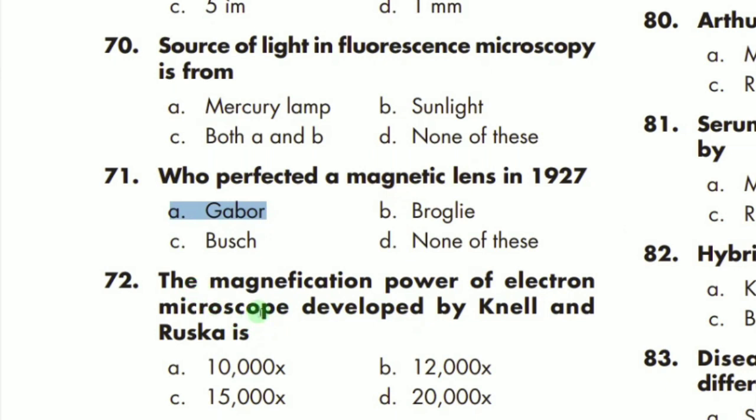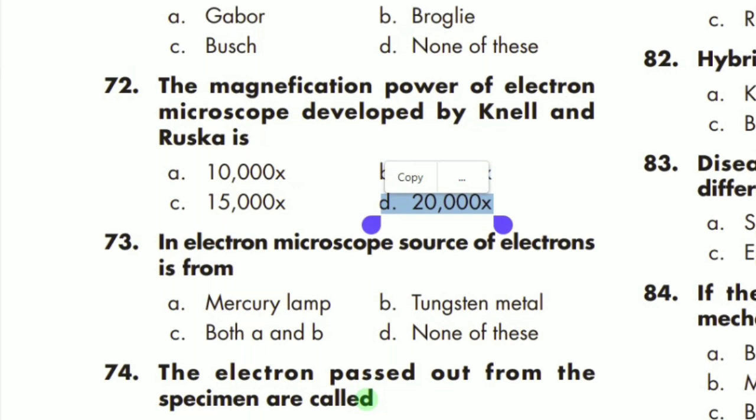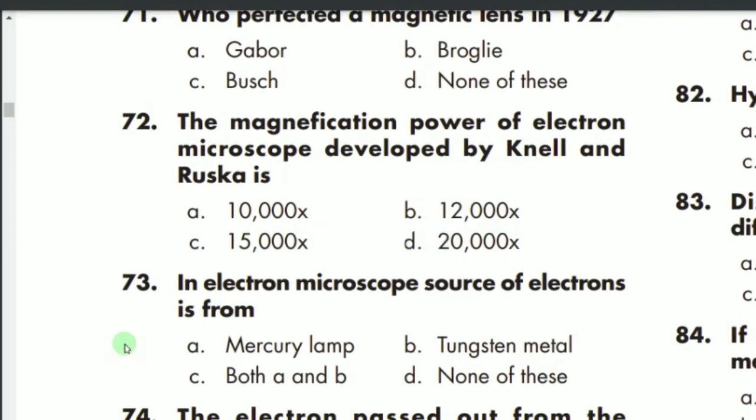MCQ number 72 is repeated again: the electron microscope was discovered by Knoll and Ruska, and the magnification power is 20,000 times. This is the magnification power of the electron microscope. MCQ number 73 says that the source of electrons in the electron microscope is tungsten metal. It is again repeated. B is the correct option.